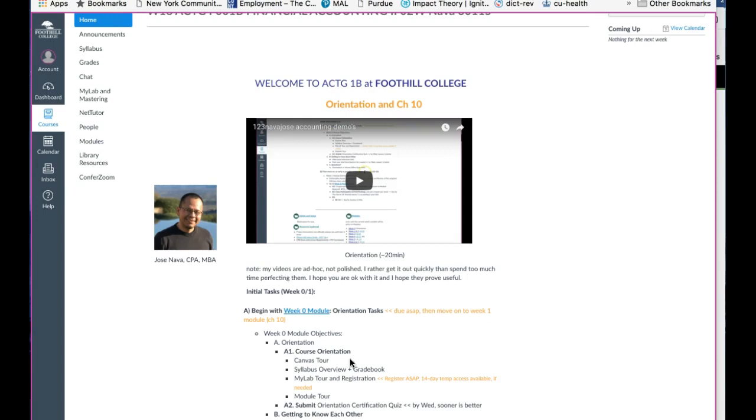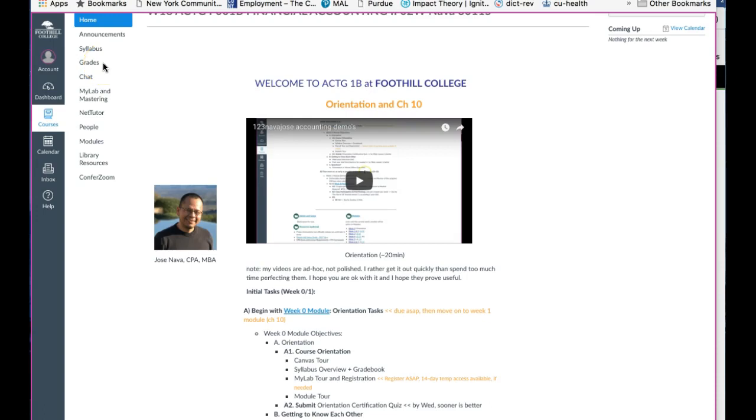If you want to do that, you can do so probably through this feature here, account. The syllabus, as you know, is our contract between you and me as to what is expected of you in terms of your grade and other policies that are part of the syllabus, and also what you can expect from me in terms of the topics that will be covered, the grading and so on. I will be briefly going over the syllabus in this video, but there will be another component in the orientation that will talk about the syllabus in more detail.